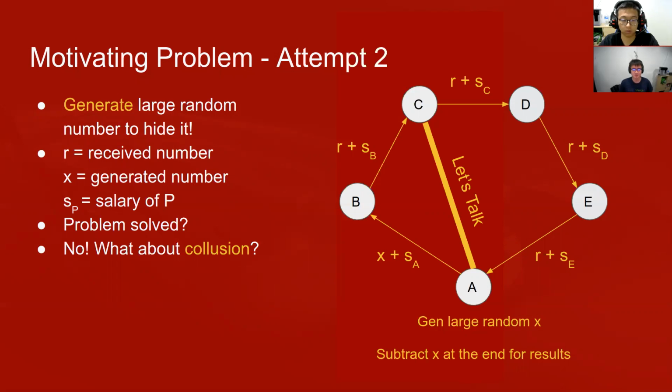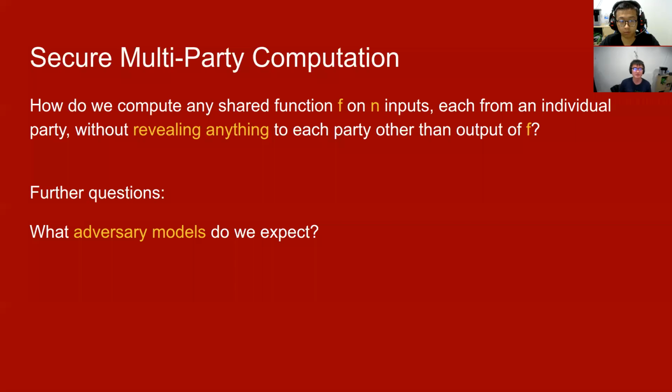No. In a non-trusted model, we can have adversarial participants. In this case, suppose that A and C are buddies, and they're trying to figure out how much B is making. C will simply tell A the input that C received. With this information, both of them can compute the salary of B. So we need to find a better way for this, as Albert will explain.